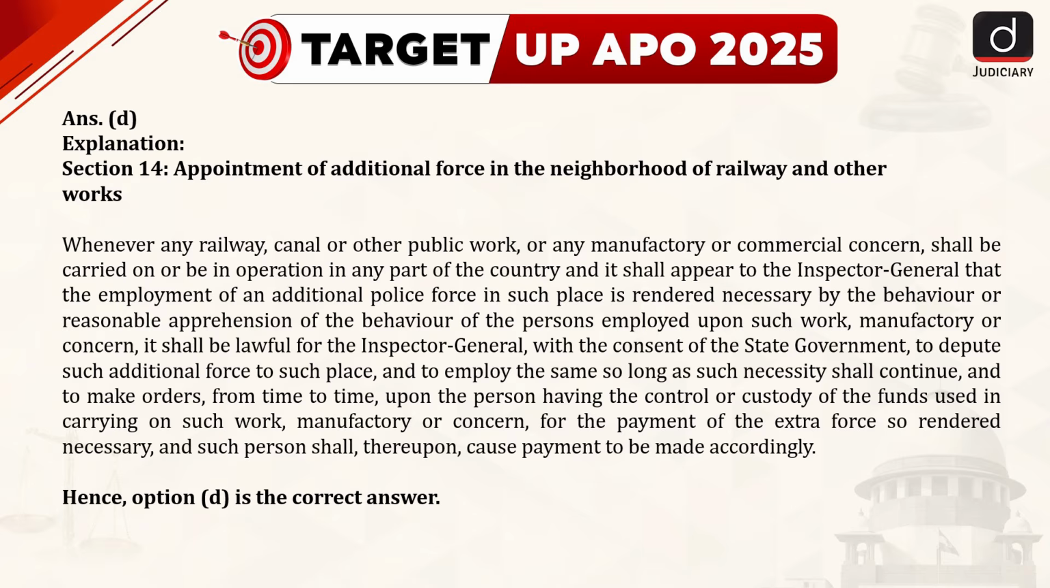to employ the same so long as such necessity shall continue, and to make orders from time to time upon the person having the control or custody of the funds used in carrying on such work, manufactory or concern for the payment of the extra force so rendered necessary, and such person shall thereupon cause payment to be made accordingly. So the correct answer is option D.